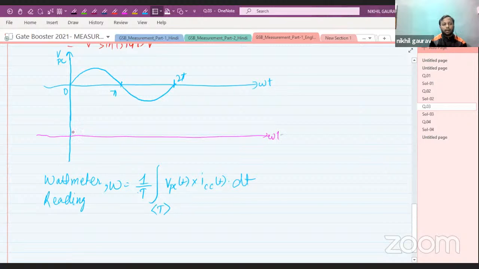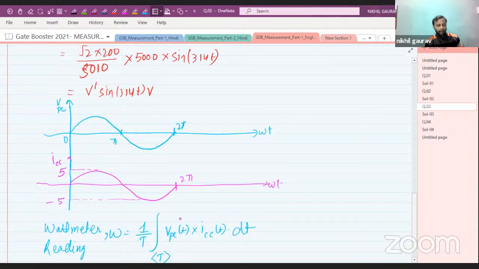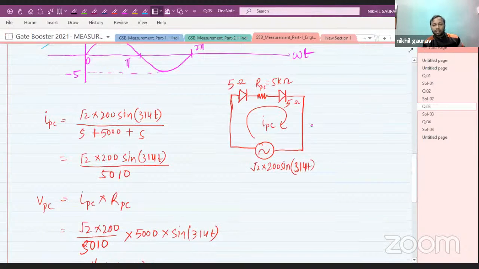This is omega t, and this is your ICC current, the coil current, where the maximum value is 5 and the minimum is minus 5. I need to take the product of these two elements, which is VPC of t and ICC of t. Now come to the VPC circuit.